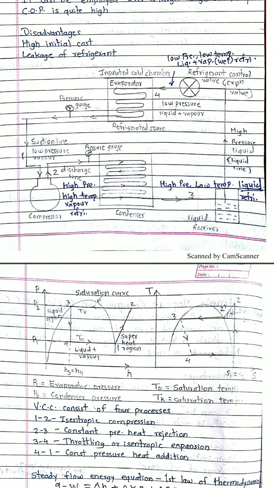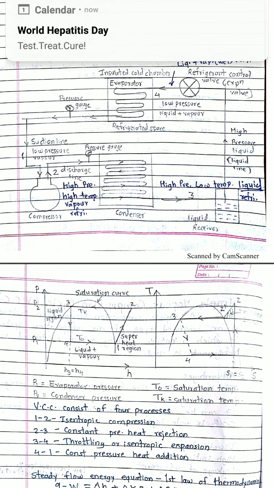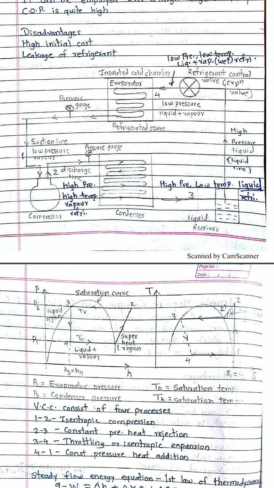Hope you have understood. In the first figure, from 1 to 2, the compression takes place. Due to compression, the pressure and temperature increase, and vapors are formed. These vapors then pass to the condenser. In the condenser there is a constant pressure heat rejection, or constant pressure cooling, process. The pressure is constant and only the phase change takes place, and when the phase change takes place the temperature is reduced.